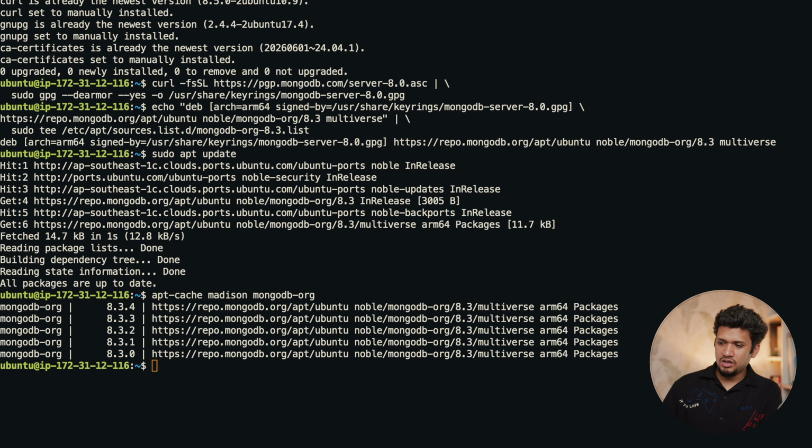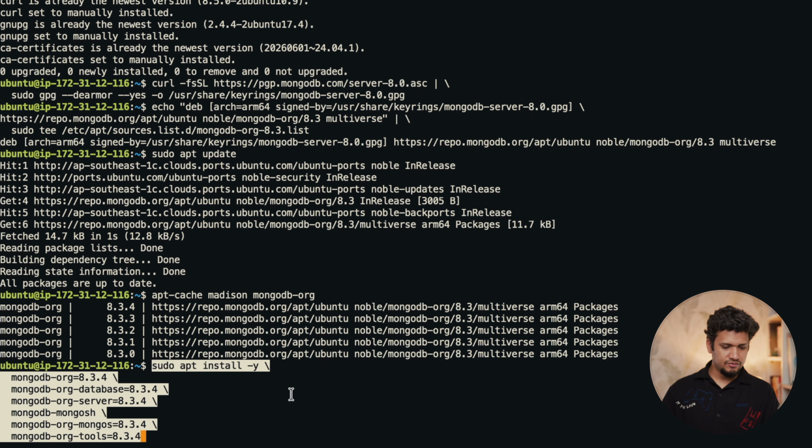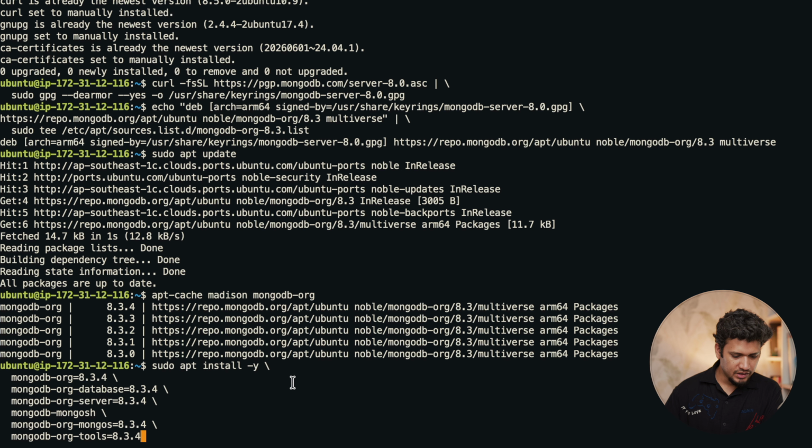Now let's install MongoDB and various tools which we will need for our server. I'm going to copy paste. You will find all these commands in the link in the description. So here I'm saying sudo apt install, and take my permission, mongodb-org version 8.3.4, which we found to be the latest version on the package list, database, server, mongosh, mongos and tools. All these packages I'm going to install.